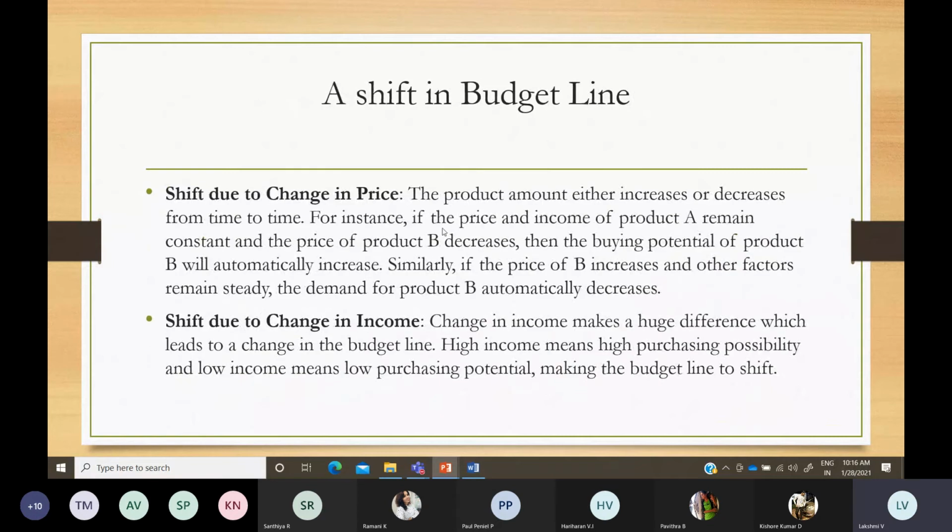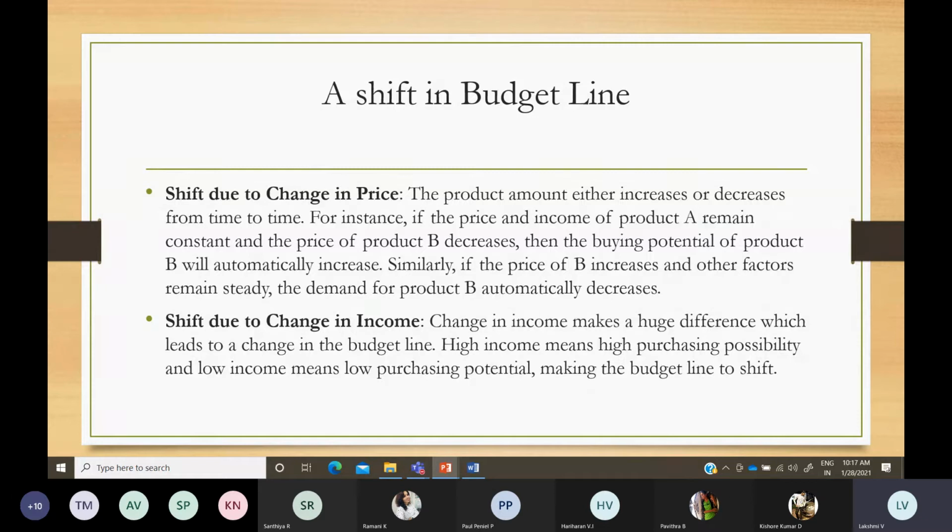It happens due to a change in price. Even with the same income, if you want to allocate between two goods, for example goods X and goods Y, or any products like apples and oranges, and the price of one is rising, then normally human mentality will be to reduce the consumption of that product.